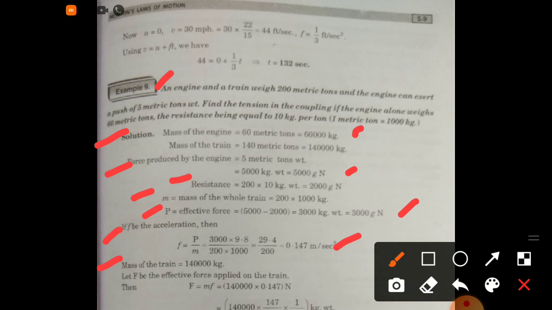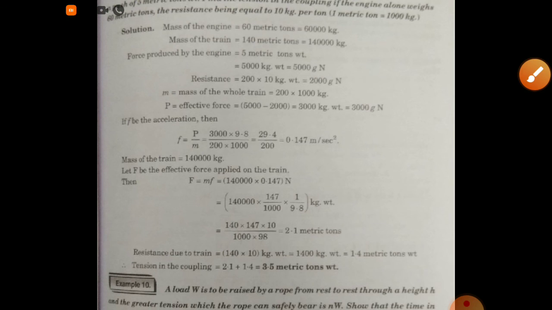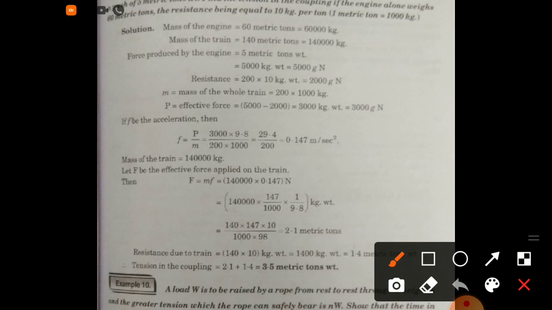Now mass of the train is equal to 140,000 kg. Let F be the effective force applied on the train, then F is equal to mass into acceleration, that is equal to 2.1 metric tons. Now resistance due to train is equal to 140 into 10 kg weight. This is equal to 1.4 metric tons weight, and therefore tension of the coupling is equal to 2.1 plus 1.4 equal to 3.5 metric tons weight.